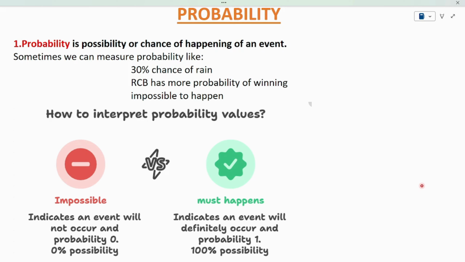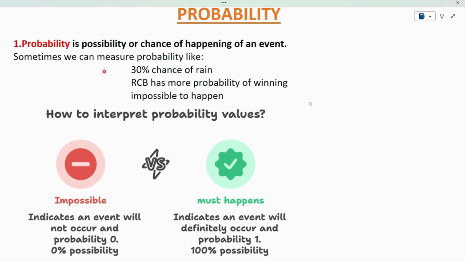The topic we'll discuss today is probability. What is probability? Probability is the possibility or chance of happening of an event. Simply, probability is the possibility or chance of happening of an event. That is probability. In our practical life also, we have several times gone through the concept of probability.